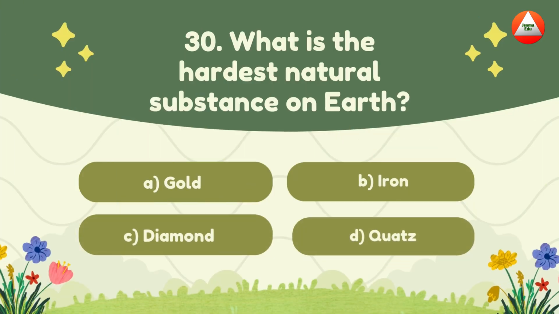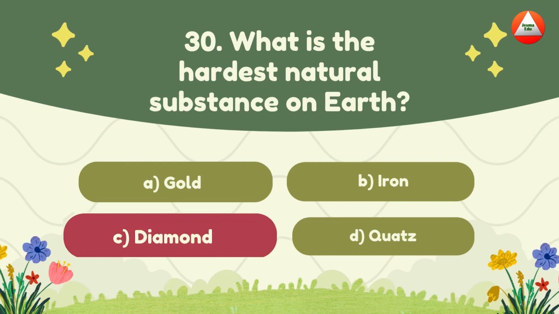What is the hardest natural substance on Earth? A. Gold, B. Iron, C. Diamond, D. Quartz. The answer is diamond. Diamonds, oh, they're so pretty and powerful.